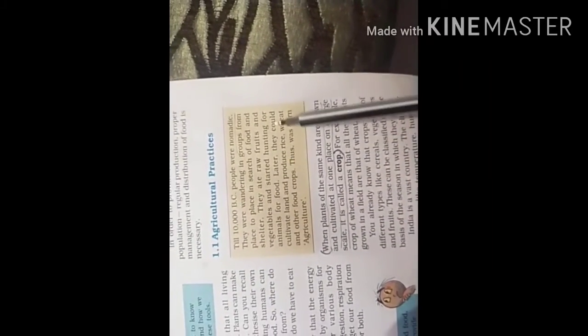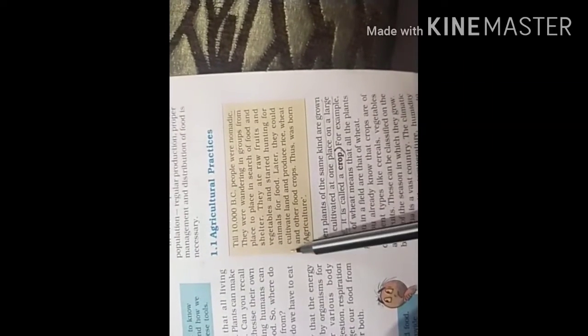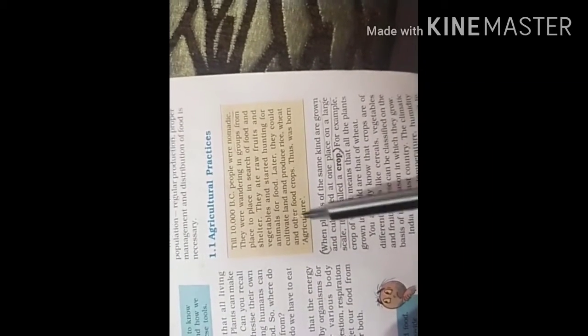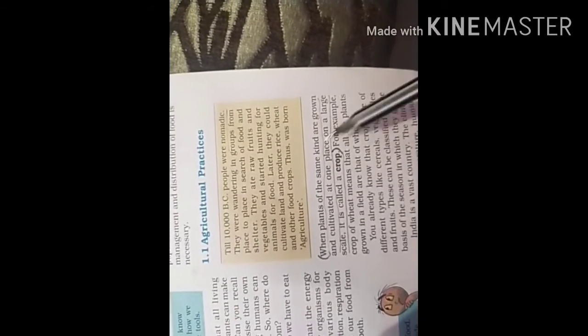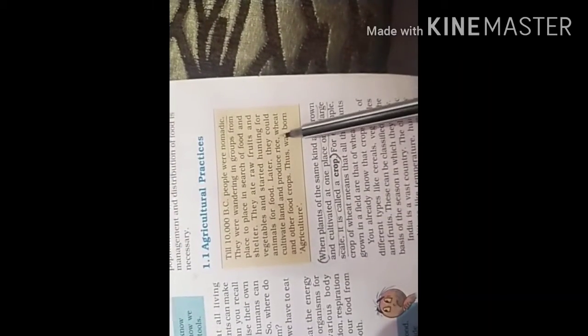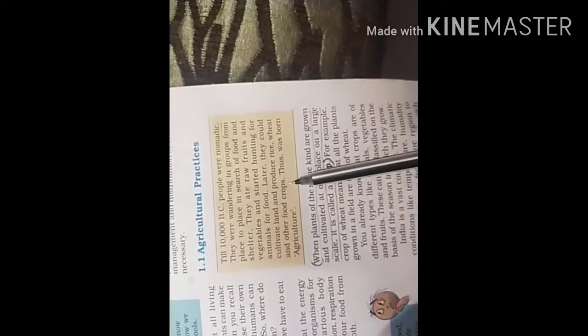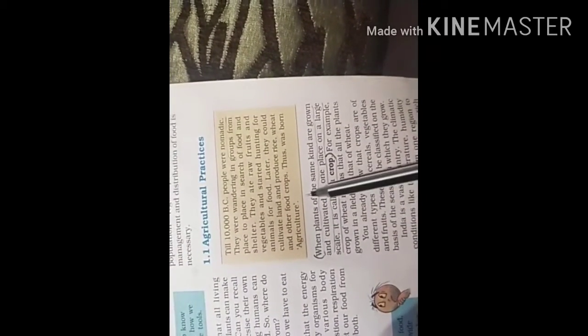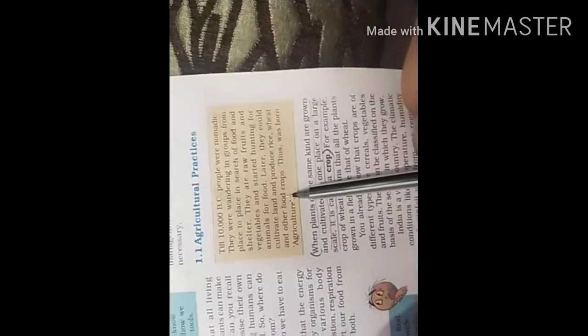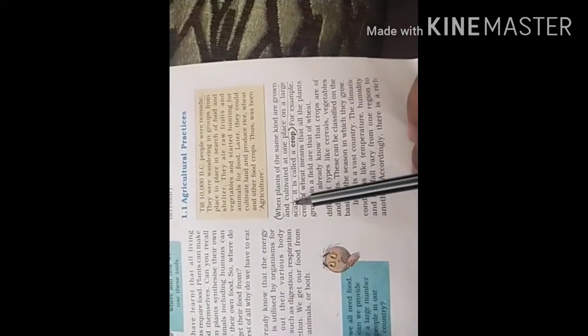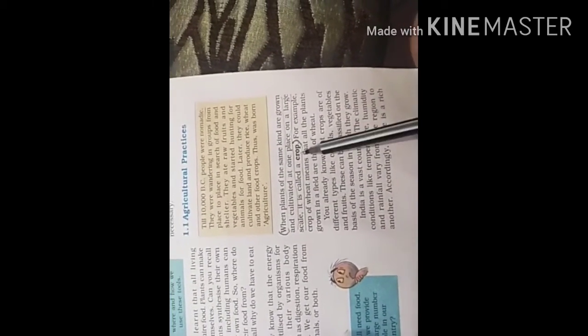Later they could cultivate. They started growing food on land. They started to produce crops on land, and produced rice, wheat, and other food crops. Thus agriculture was born. This was the starting of agriculture. Now, when plants of the same kind are grown and cultivated at one place on a large scale, this is called a crop.